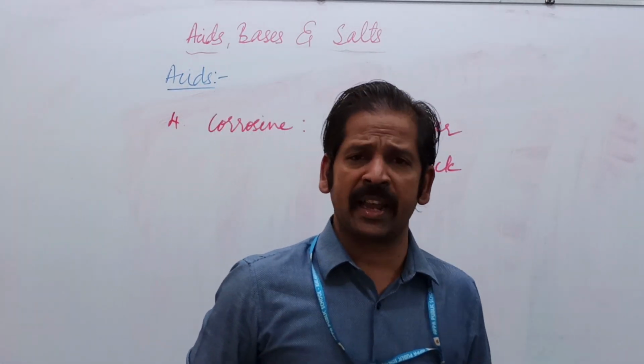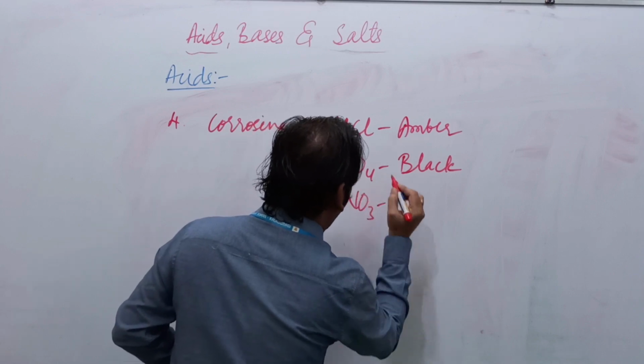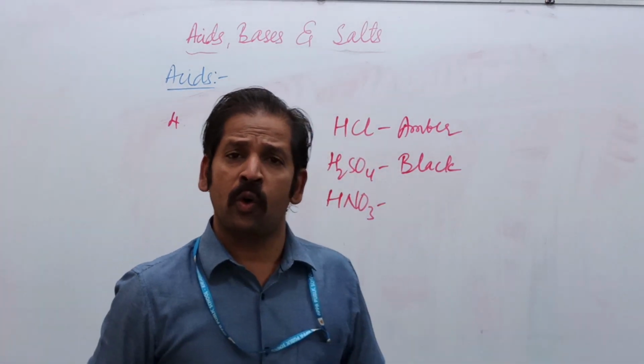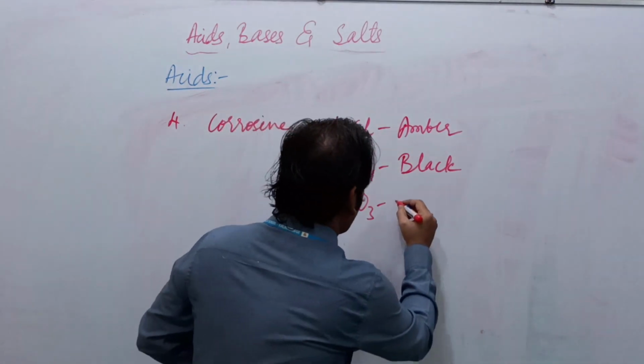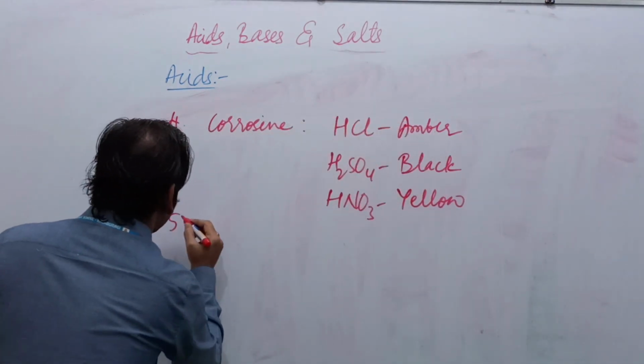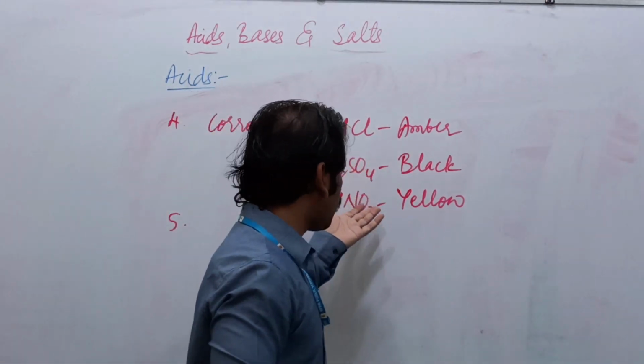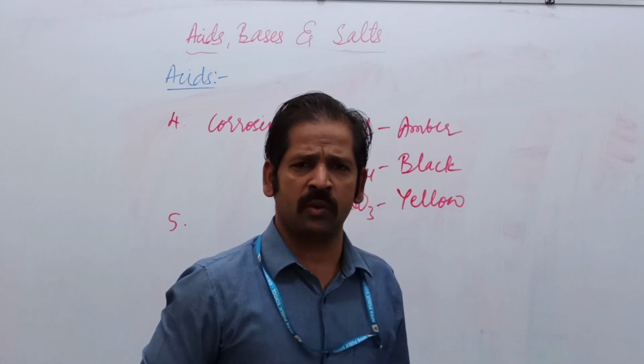If it is nitric acid, it turns the skin yellow. These are strong acids; weak acids are not so corrosive.